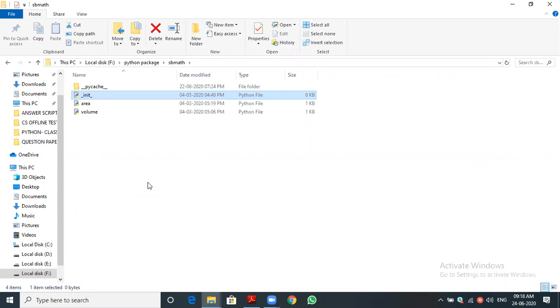Have you understood what the init file is? Actually, the file name is underscore underscore init underscore underscore. Have you understood? Have you understood this? Yes, sir. Okay, let me open the area module. Sorry, it is a module. I'm opening that, you can see.